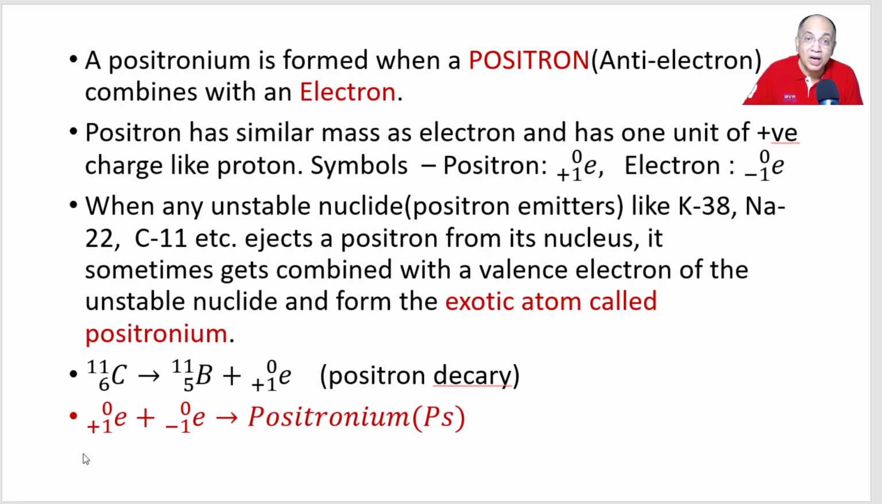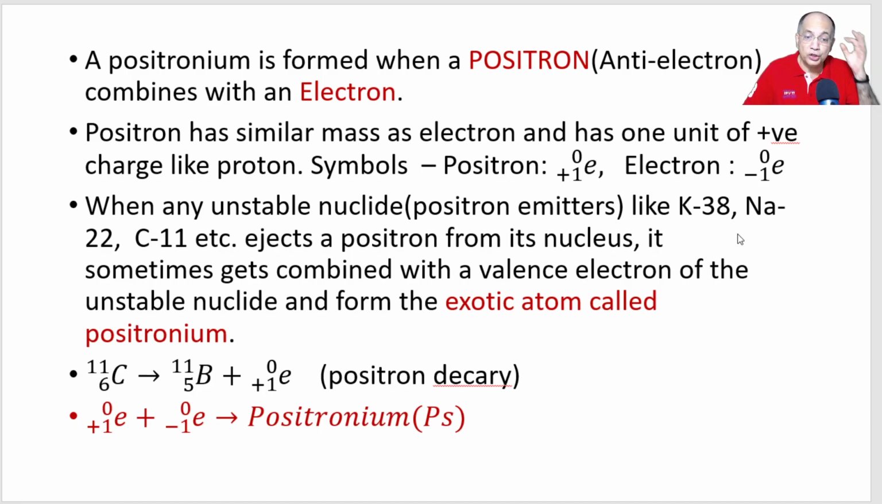Where from does positron come? Positron is not available everywhere. It comes when a particular isotope like carbon 11 or potassium 38 produces a positron. That is its natural decay. Just as uranium 238 decays by alpha emission and thorium 234 decays by beta emission, similarly carbon 11 and potassium 38 decay by positron emission.